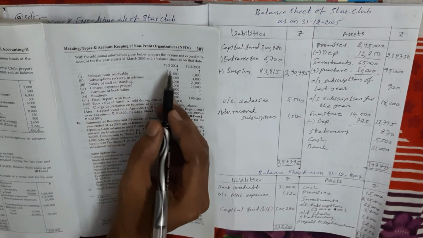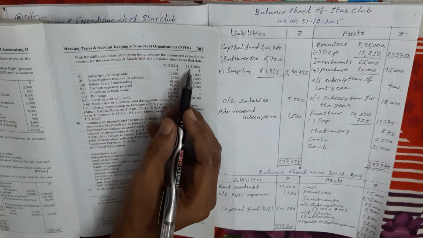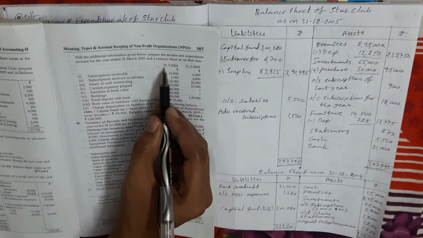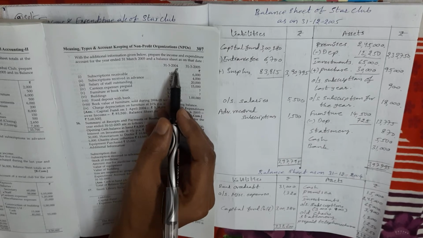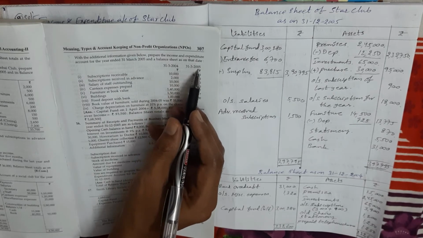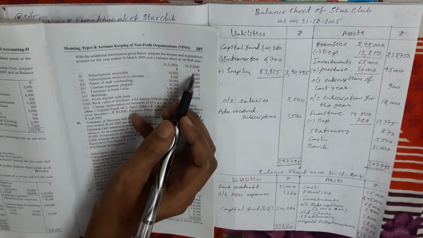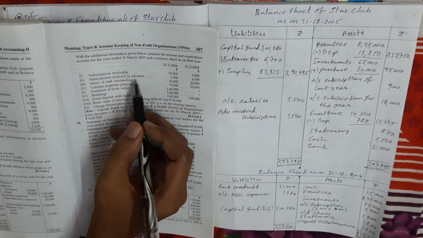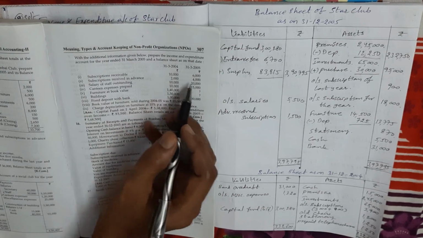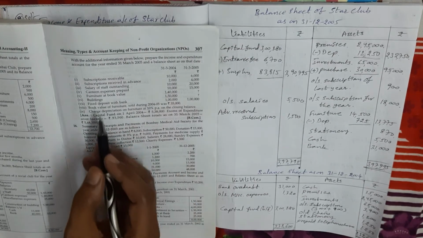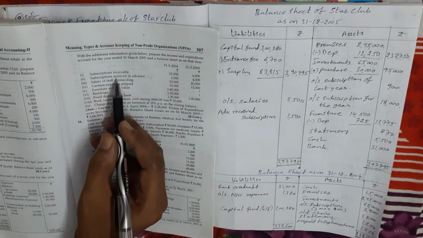Subscription receivable for 31st March 2004 is given and for 31st March 2005 is given. So my dear, 31st March 2004 means last year's amount, and 31st March 2005 means current year amount. So here outstanding subscription is given for last year and current year. Next, subscriptions received in advance is also given, last year advance received amount and current year advance received amount. Okay. So in total, 4 adjustments are there for subscriptions.